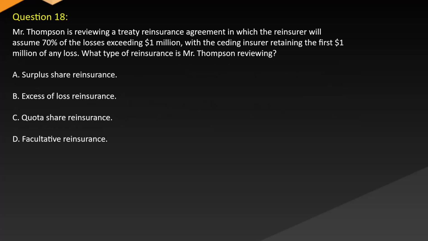Question 18. Mr. Thompson is reviewing a treaty reinsurance agreement in which the reinsurer will assume 70% of the losses exceeding $1 million, with the ceding insurer retaining the first $1 million of any loss. What type of reinsurance is Mr. Thompson reviewing? A. Surplus share reinsurance. B. Excess loss reinsurance. C. Quota share reinsurance. D. Facultative reinsurance.